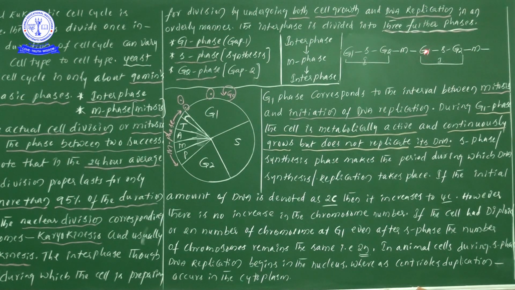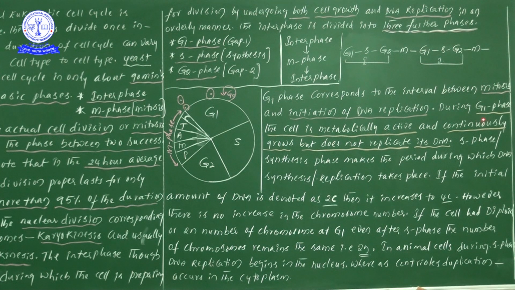So, without even seeing the board, the first point we can write is that G1 corresponds to the interval between mitosis, M meaning mitosis, and initiation of DNA replication. DNA replication or DNA synthesis occurs in S phase only. Thereby G1 is situated between M phase and S phase. That is the point we have written.